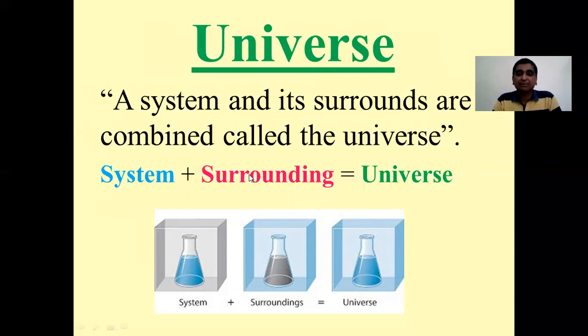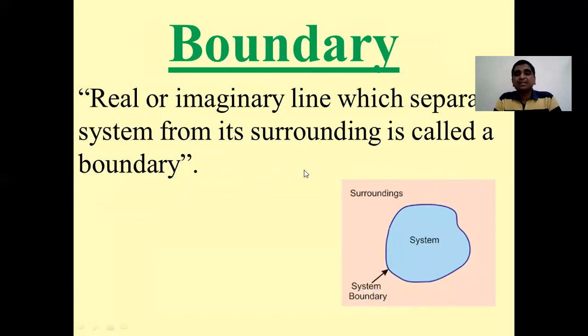Then surrounding is the portion of the universe other than system which can exchange energy and or matter with the system. And the third term is universe, which is nothing but the combination of system and its surroundings. Then the next definition is of boundary.